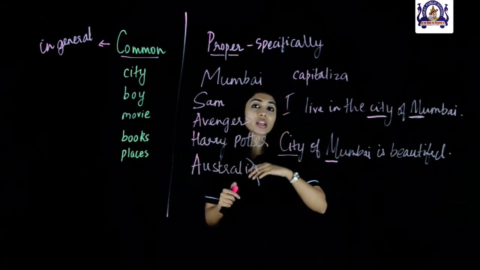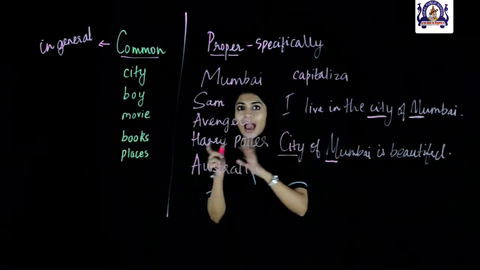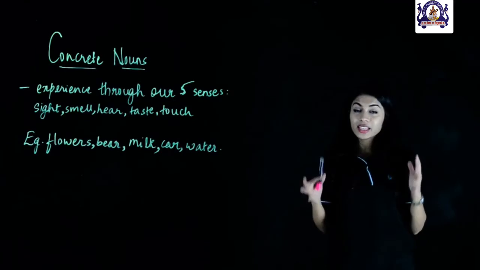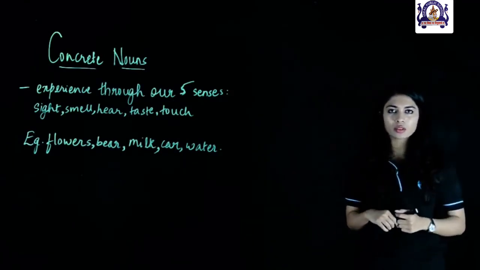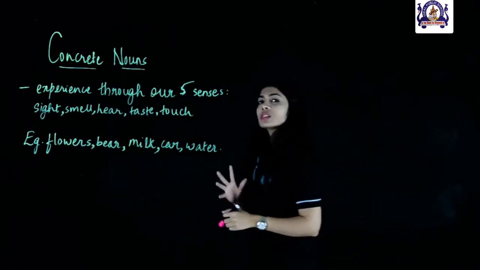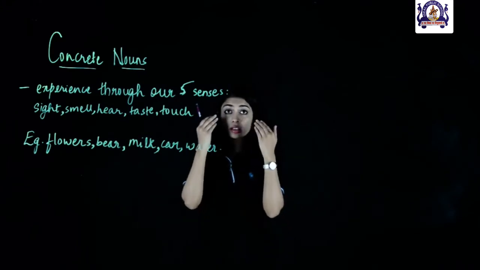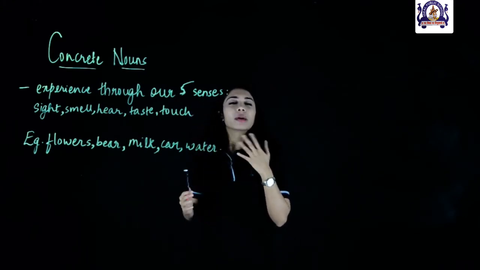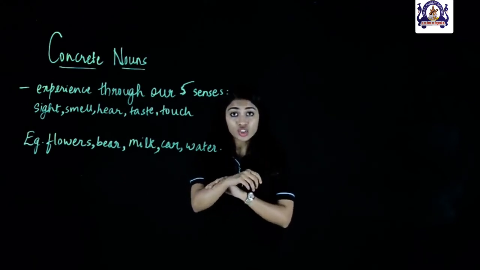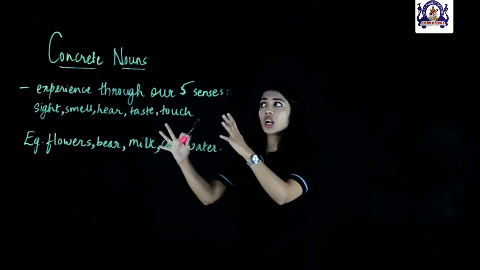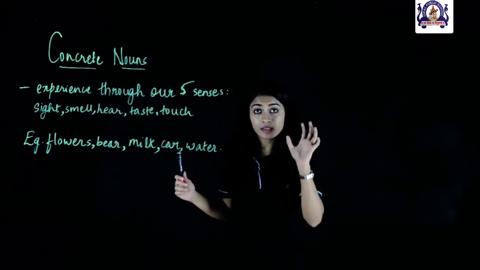Now, let's look at our next types of nouns that are abstract nouns and concrete nouns. So, in this lesson, we are going to learn about concrete nouns and abstract nouns. Concrete nouns are nouns that we can experience through our five senses. That means we can see it, we can smell it, we can hear it, we can taste it, and we can feel it through touch. So, those are concrete nouns that we can experience through our five senses.